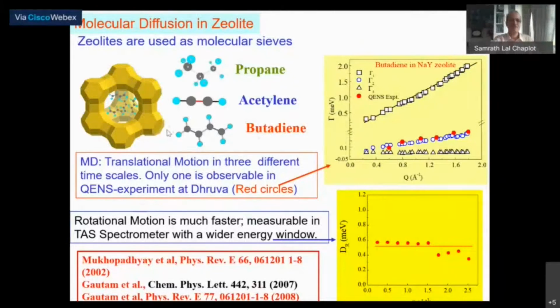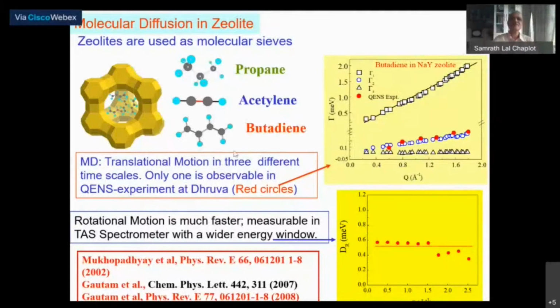And here what one found is that if you do a molecular dynamics simulation, there is diffusion at three different time scales. Well, that is expected, or can be understood, because it depends a lot on the structure of these zeolite cages.